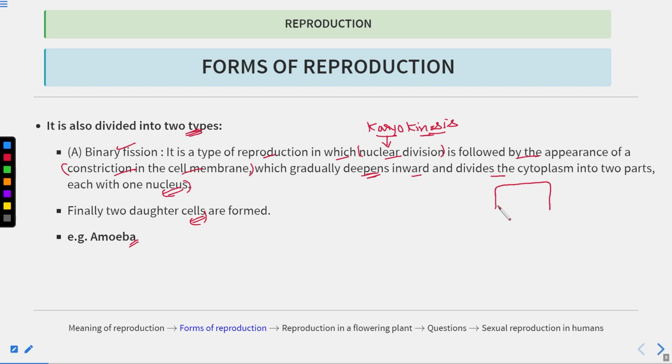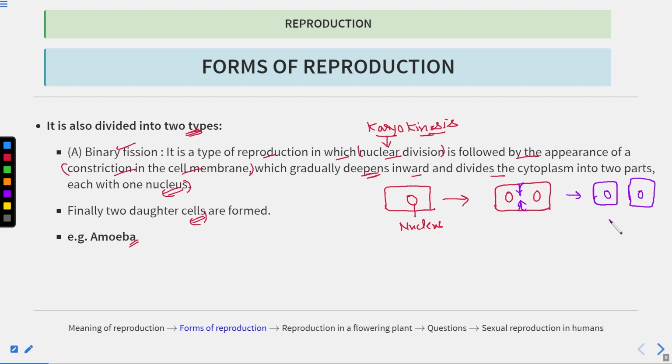So what is happening? If this is the cell, initially there was one cell and there was a nucleus here. Then this nucleus divides into two. And then there is an appearance of the constriction, which grows inwards in this direction. This constriction goes inwards, and then two cells will be formed, which are similar to the parent.